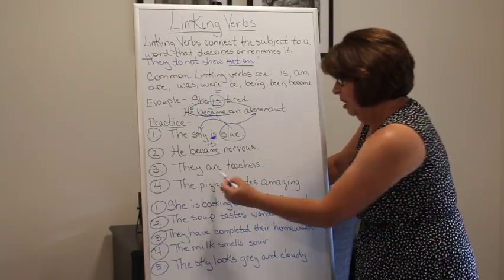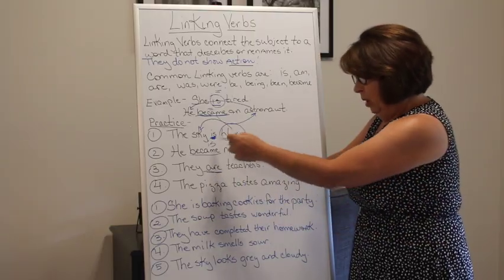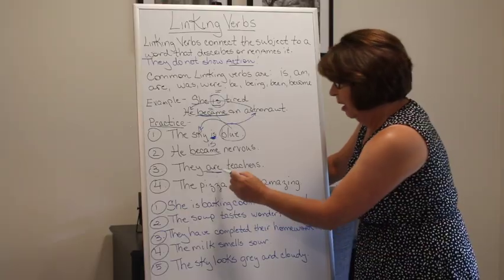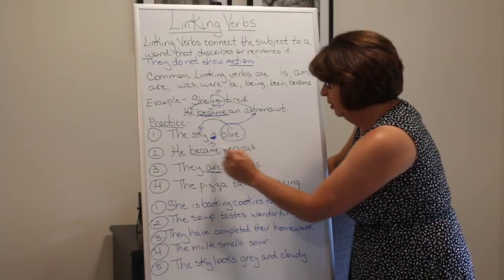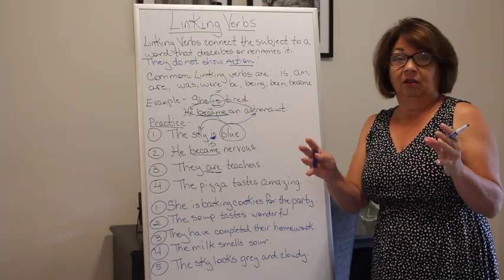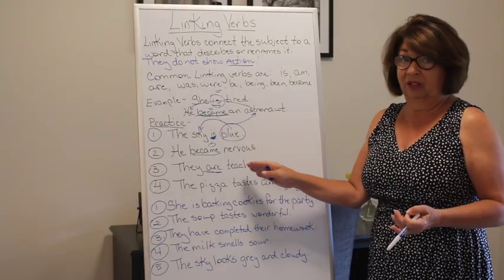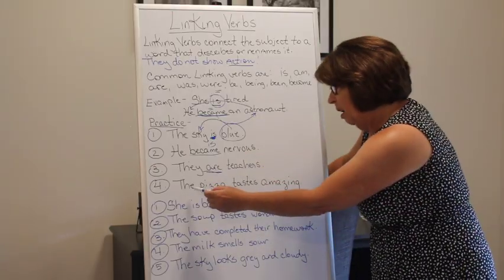All right, let's look at the next one. They are teachers. Here is our linking verb. And again, we don't have to replace it because it's already there. What are they? Teachers. Who is a teacher? They are. So this is basically a link between the subject and whatever it's talking about. It's subjective complement.